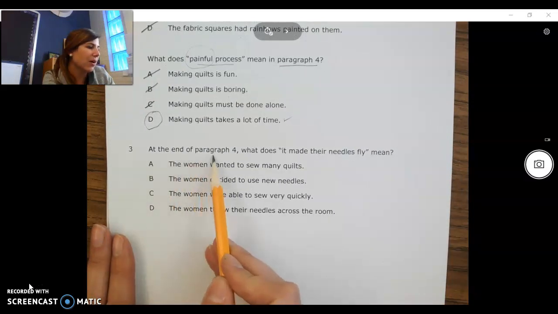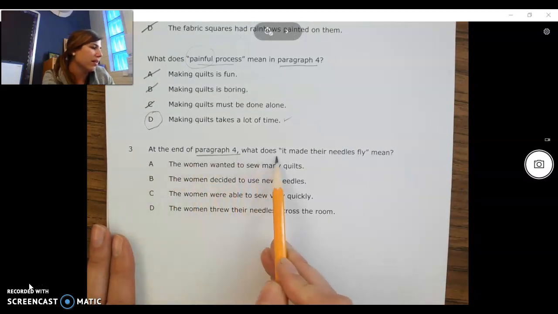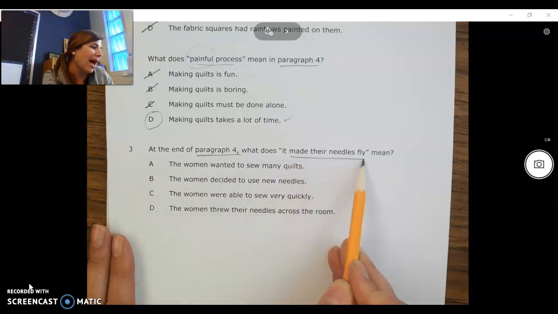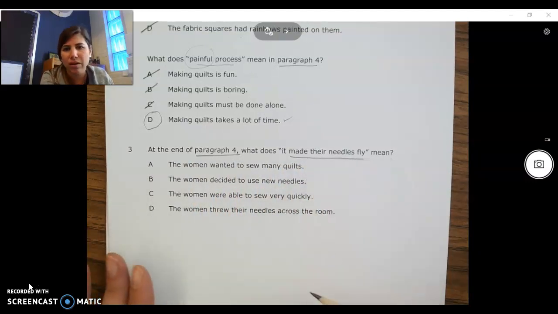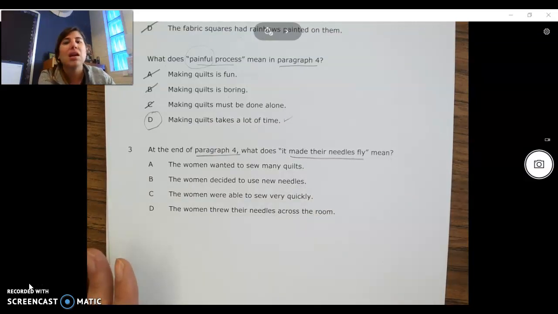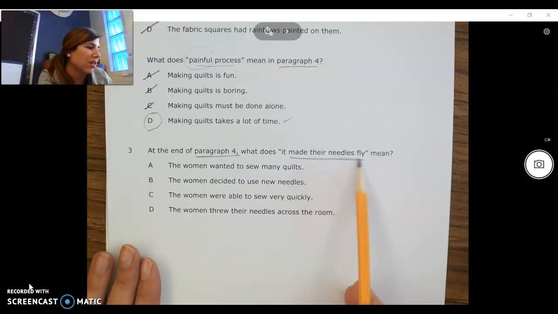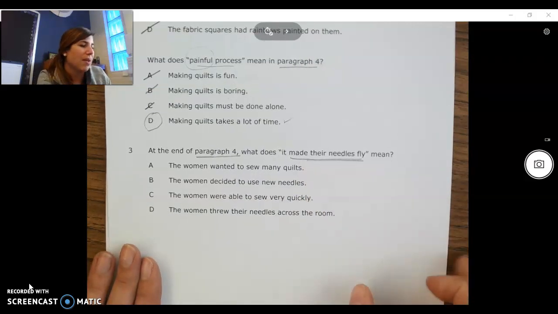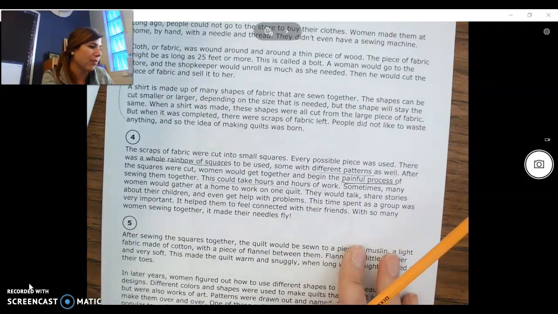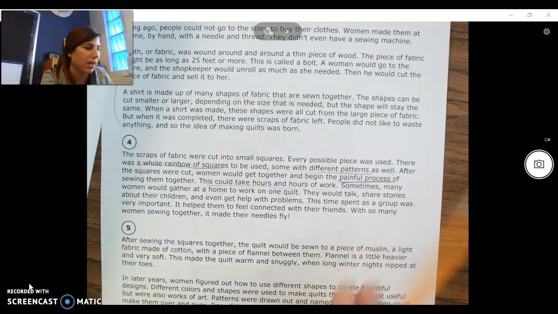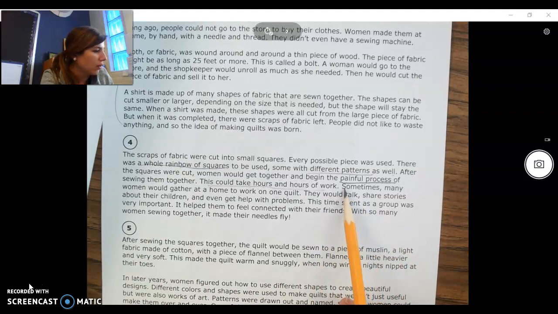At the end of paragraph 4, what does "it made their needles fly" mean? So here's another good example of figurative language. Are their needles literally flying in the air? No, that's not what the author meant. So we've got to figure out, what does he mean when he said their needles were flying? Paragraph 4 had a lot of figurative language. Let's find it. So I think we left off here.